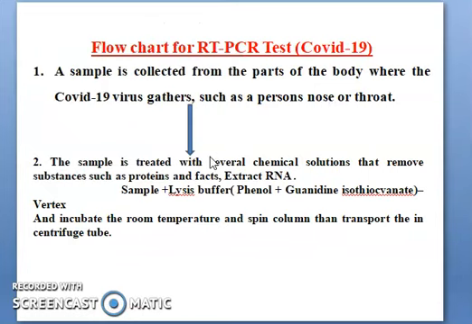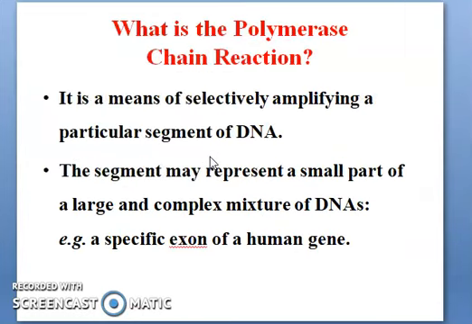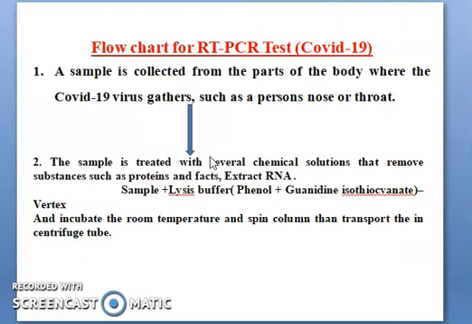Then you can see the flow chart of the RT-PCR test for COVID-19. Everywhere people are using the RT-PCR test for detection of COVID-19. So what is the flow chart? You can see here the sample is first collected from the patient, from a part of the human body where the COVID-19 virus is gathered, such as a person's nose or throat.